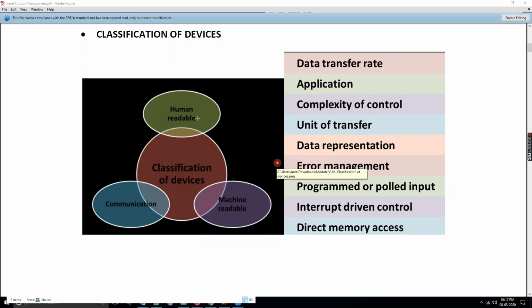That is what it is. So the user wants to communicate through this phase. How will the human or the user communicate, because it has to communicate with the CPU? So how will it communicate?